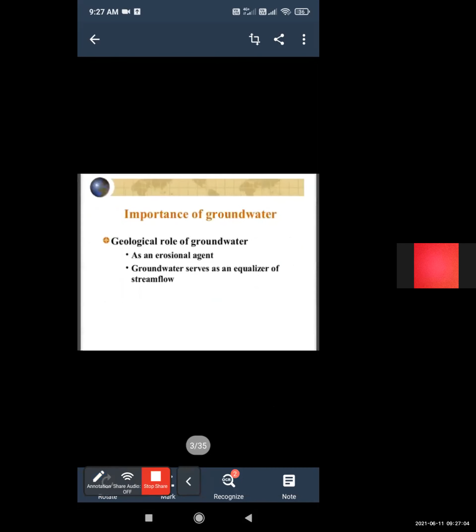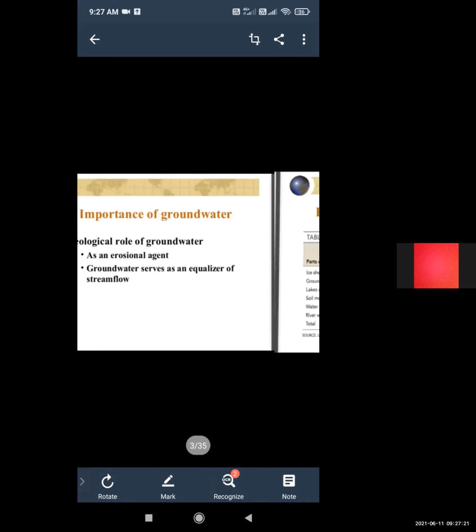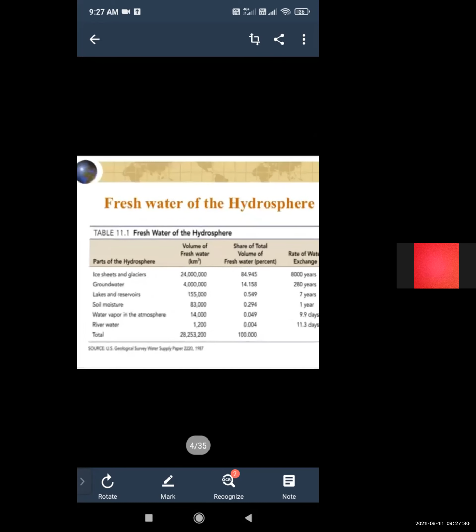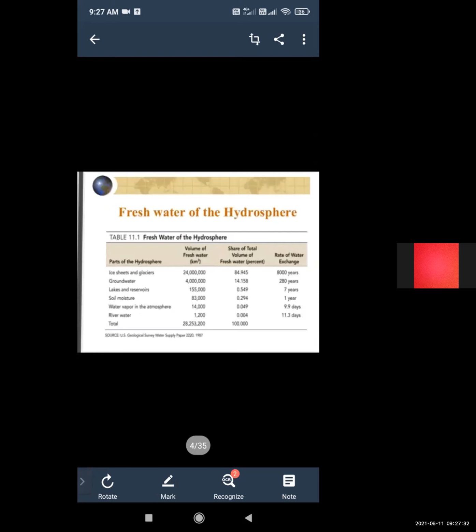Also, what is the geological role of groundwater? How is groundwater important for our geology? It is an erosional agent, and groundwater also serves as an equalizer of stream flow. This is a chart of water present on the Earth's surface, a table of fresh water of the hydrosphere.